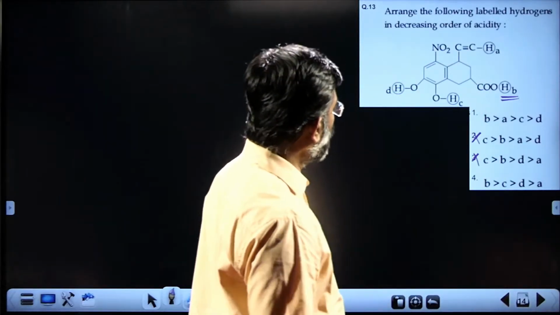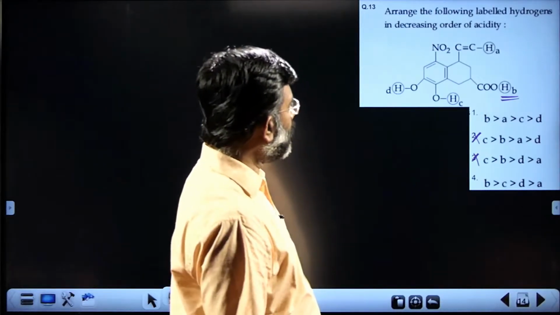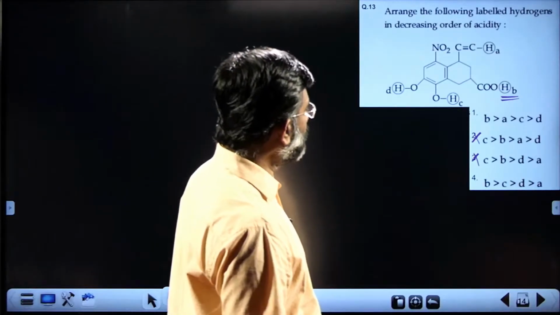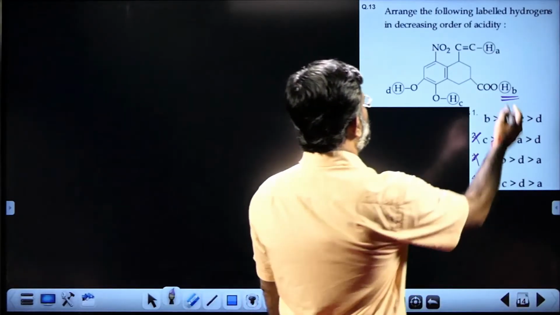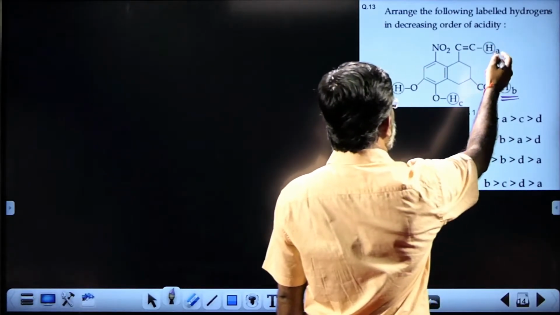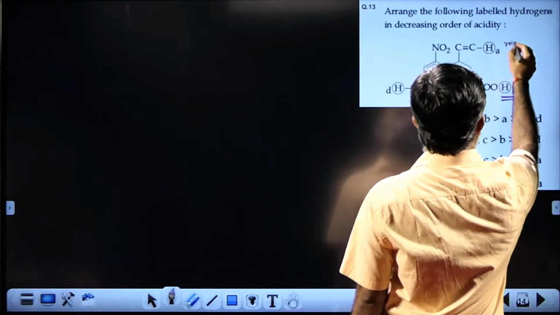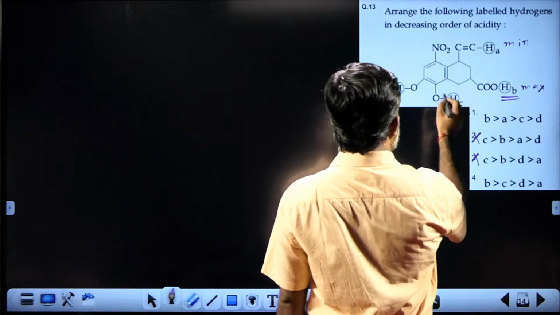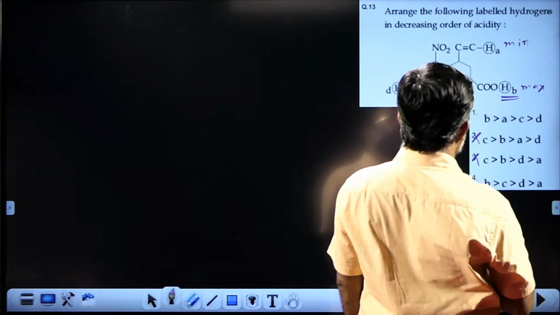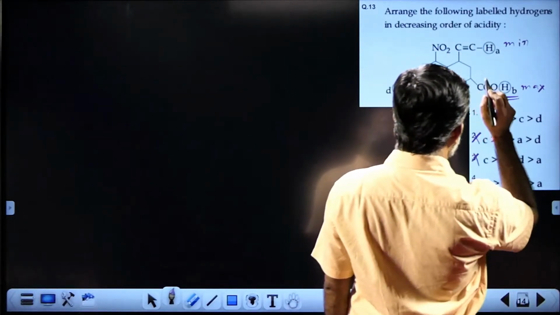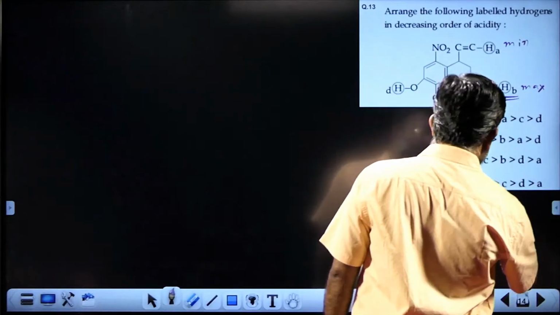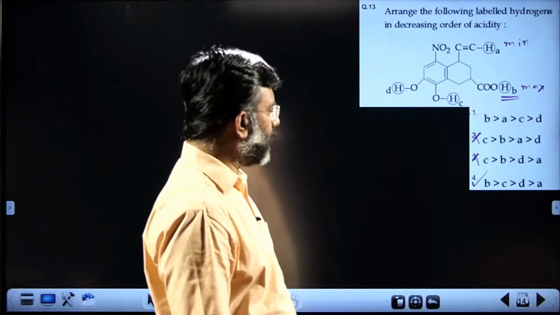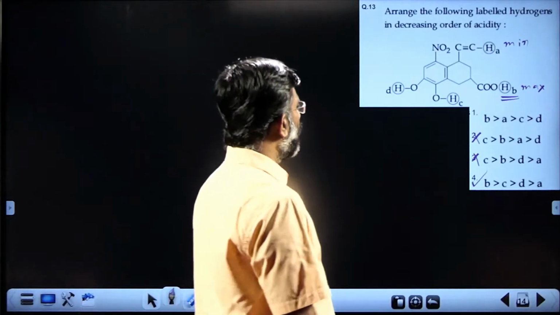What comes next? B is maximum. Definitely minimum is A, because it is interacting with the triple bonded carbon. This is acidic, but that is minimum. This is minimum and this is maximum, while this is acidic, and more than this. So B maximum, A minimum, we get our answer, fourth choice, and the answer order will be B, C, D, A. After B it is C.